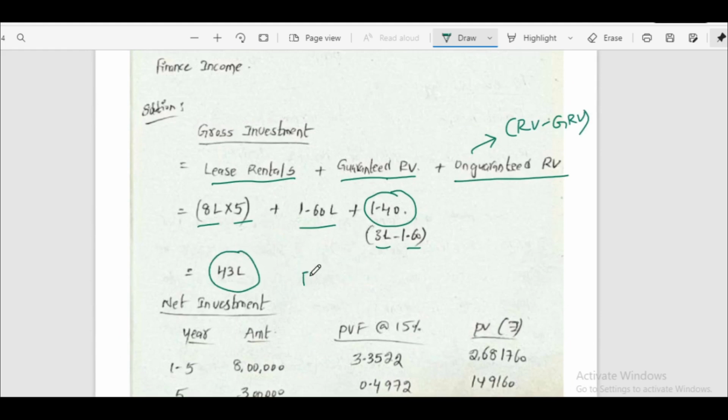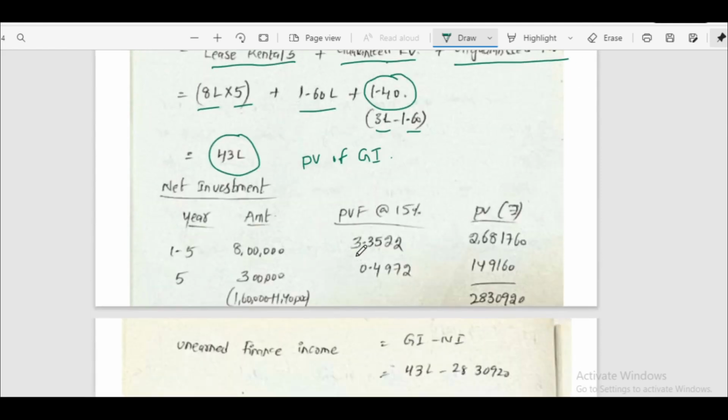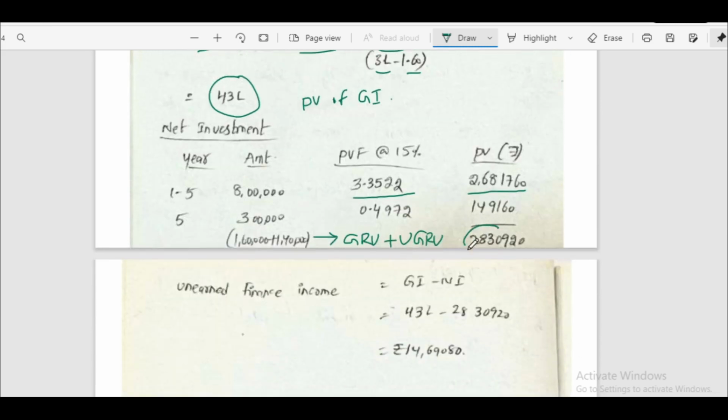Now we have to calculate the present value of gross investment. That is nothing but net investment. From first year to fifth year, 8 lakhs is the lease rental and the annuity factor for 5 years is 3.3522. Present value of minimum lease payment is 26 lakhs 81,760. And for the fifth year, we have to consider the lease. Here we have to consider guaranteed residual value plus unguaranteed residual value also. This is the total present value of minimum lease payments.